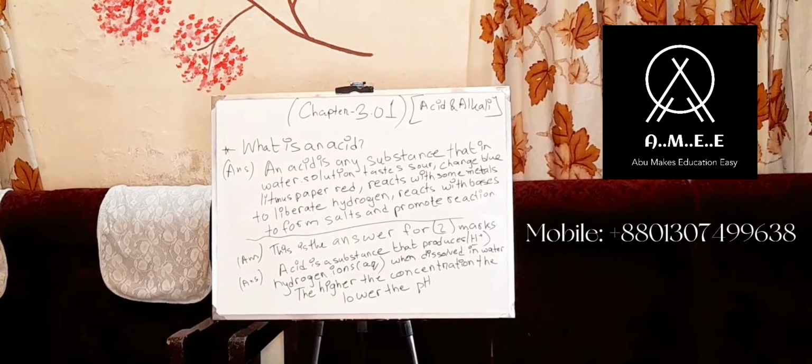So as you guys are seeing, we have started a new chapter, which is chapter 3.01, and the name of the chapter is acid and alkali. Today we are going to learn the first question that comes to our mind after reading the name of the chapter: what is an acid? So now we are going to find out the answer.